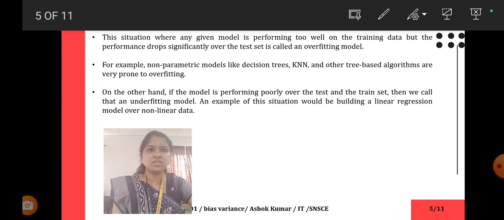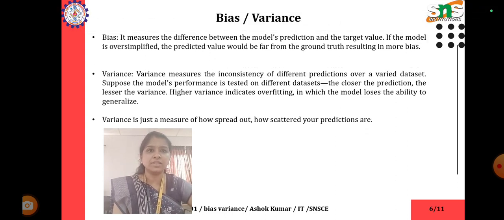The situation where any given model is performing too well on the training data but the performance drops significantly over the test set is called an overfitting model. For example, non-parametric models like decision trees, KNN and other tree-based algorithms are very prone to overfitting. On the other hand, if the model is performing poorly over both the test and train set, then we call that an underfitting model. An example of this situation would be building a linear regression model over non-linear data.